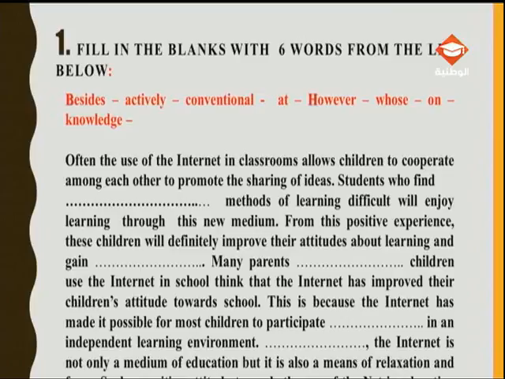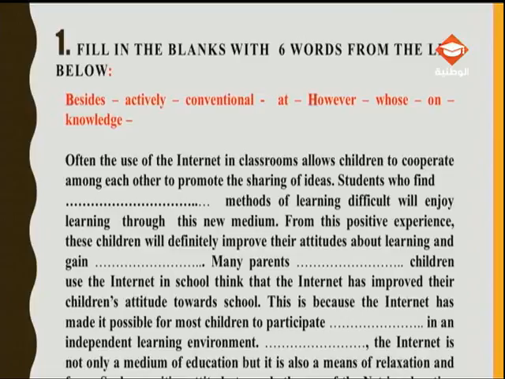From this positive experience, these children will definitely improve their attitudes about learning and gain blank. Many parents, blank, children use the internet in school, think that the internet has improved their children's attitude towards school. This is because the internet has made it possible for most children to participate in an independent learning environment. The internet is not only a medium of education, but it's also a means of relaxation and fun. So sorry, the last sentence is not visible.